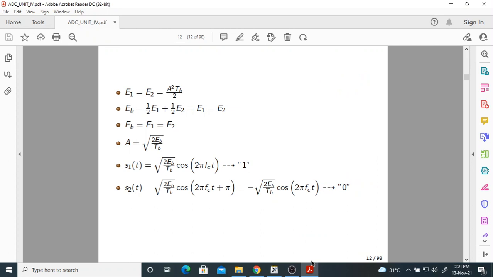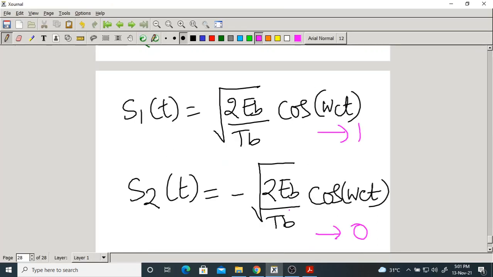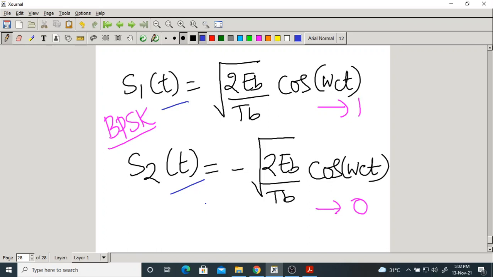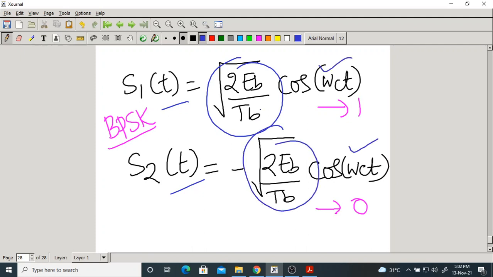modulated signal of BPSK. It is called BPSK because binary phase shift keying. It is binary because we are transmitting only two symbols, two signals, S1 of t, S2 of t. Phase is shifted. Why? Because they have the same amplitude, the same frequency, but different phase. How much difference? 180 degrees or pi radians.